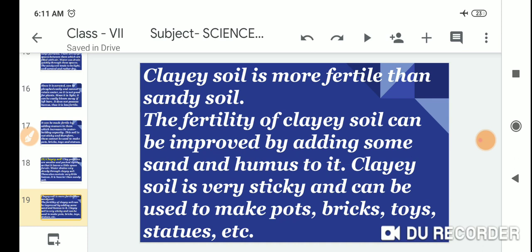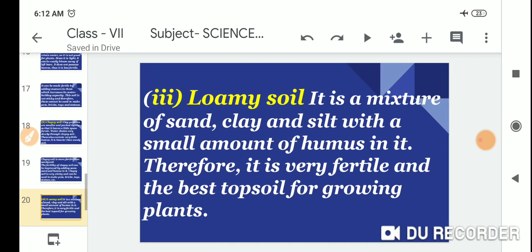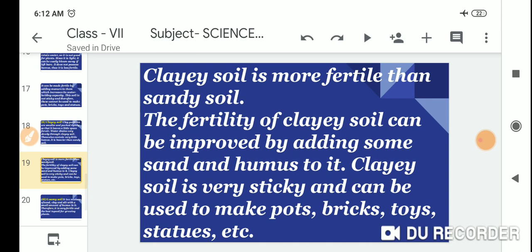Clay soil is very sticky and can be used to make pots, bricks, toys, etc. So clay soil is more fertile than sandy soil. Its fertility can be improved by adding some sand and humus to it.